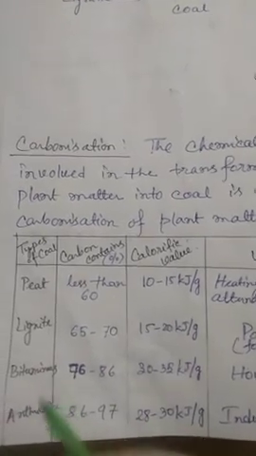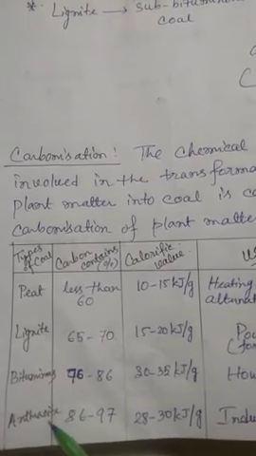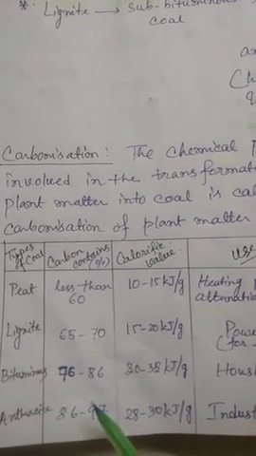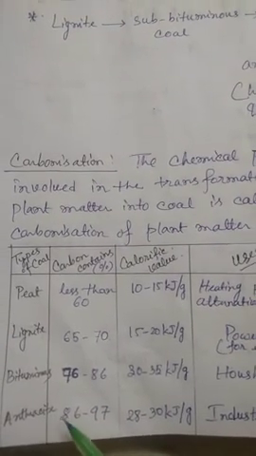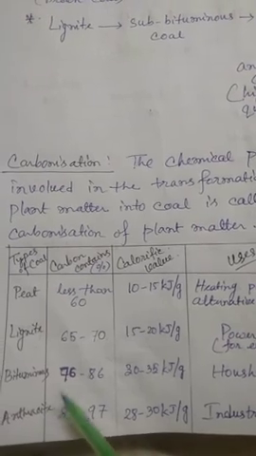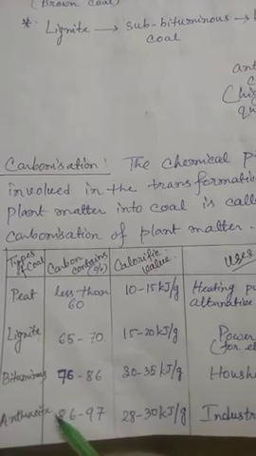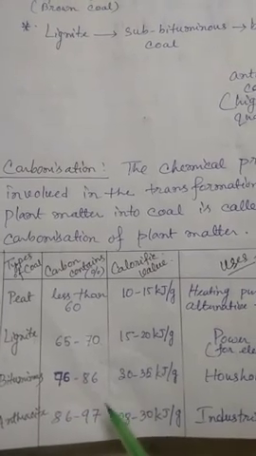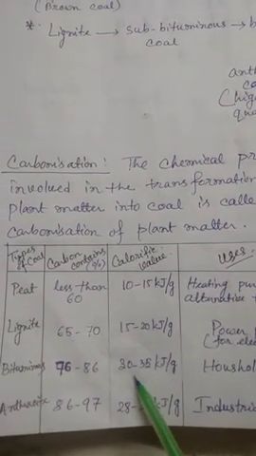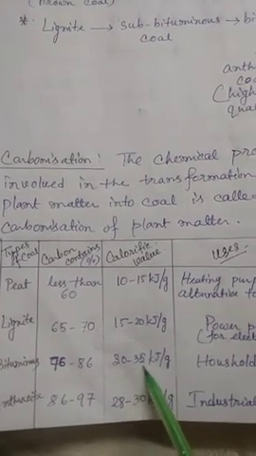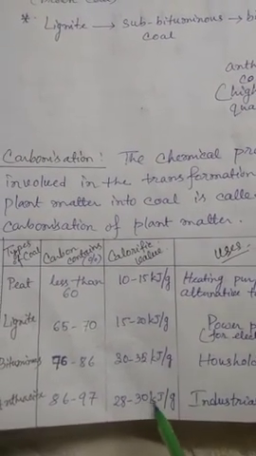Now, there is a difference between bituminous and anthracite. Bituminous can be easily found, and anthracite is very costly. So we can't use anthracite whenever we need. Rather, we use bituminous. Also, anthracite is, as you can see, lower in calorific value. In bituminous, the calorific value is 30 to 35 kilojoule per gram, whereas in anthracite it is 28 to 30 kilojoule per gram.